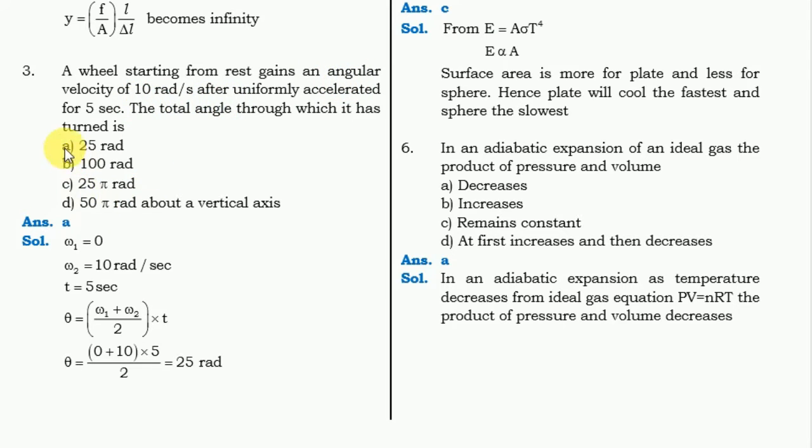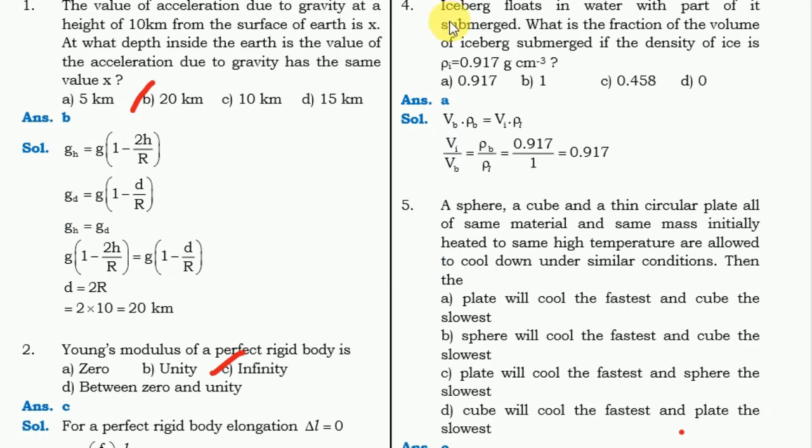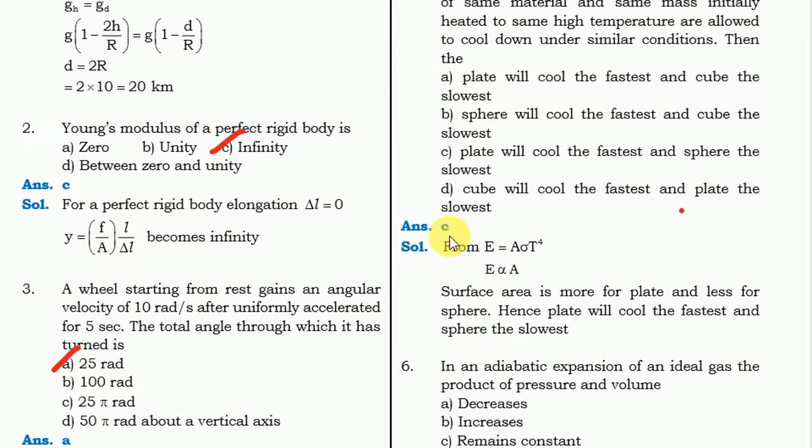Next question, the keyword is iceberg floats in water. For this question, the correct answer is 0.917. Okay, next one, a sphere, a cube and a thin circular plate. This is a keyword. The correct answer for this one is C. Okay, plate will cool the fastest and sphere the slowest.